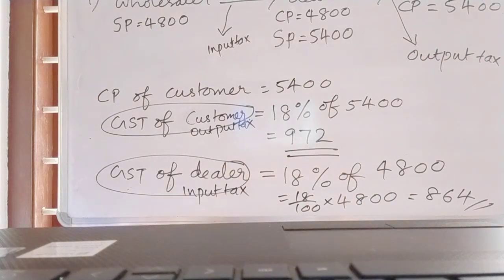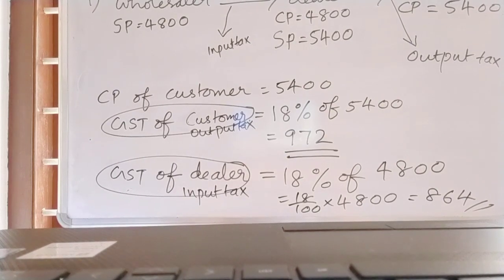So what did they ask to find out? Find the amount of tax paid by the dealer to the government. Write down: net tax, or amount of tax under GST paid by the dealer to the government. Either you can write amount of tax paid by dealer to the government, or net GST. Both are correct.